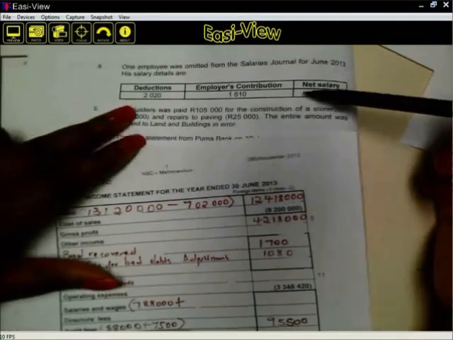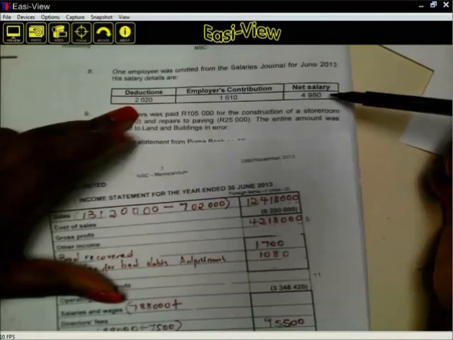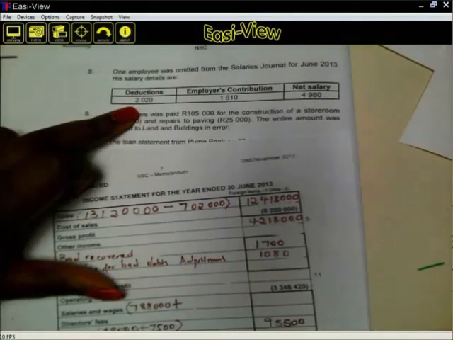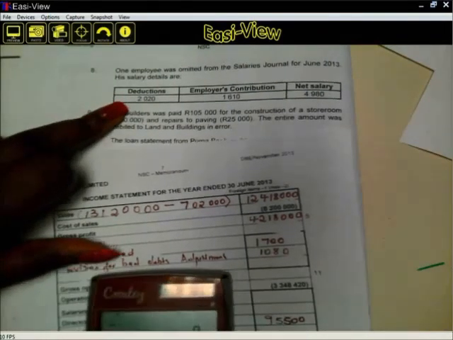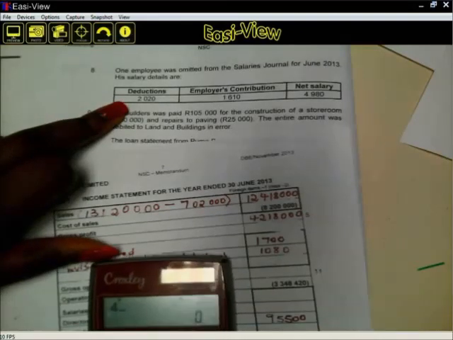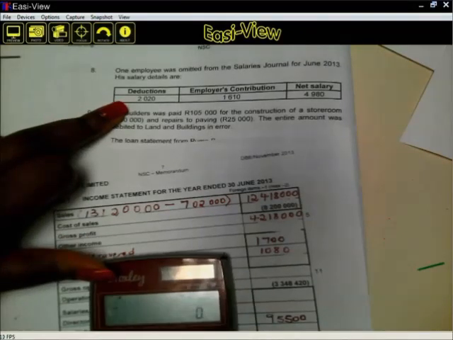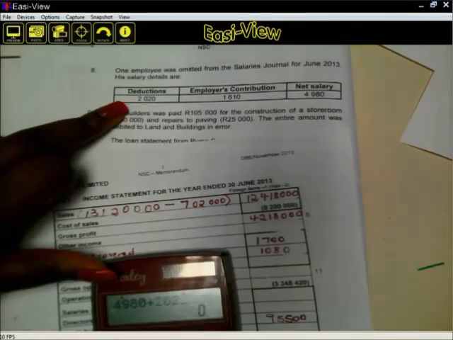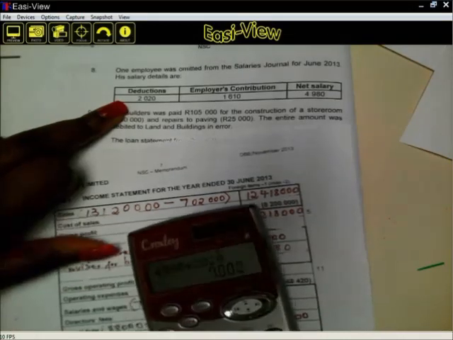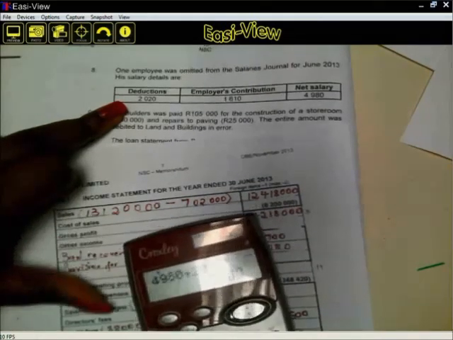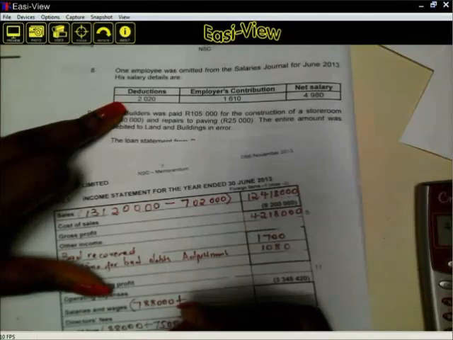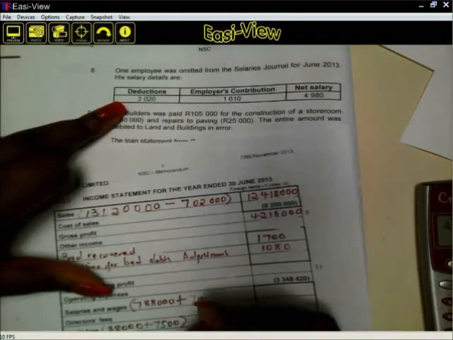There is a deduction and there is a net salary. The employer is giving you the whole package. So you must say 4,980 plus the deduction of 2,020. You'll be having 7,000. This 7,000 is the basic that the employer is paying. That is why you must include it as 7,000 here.